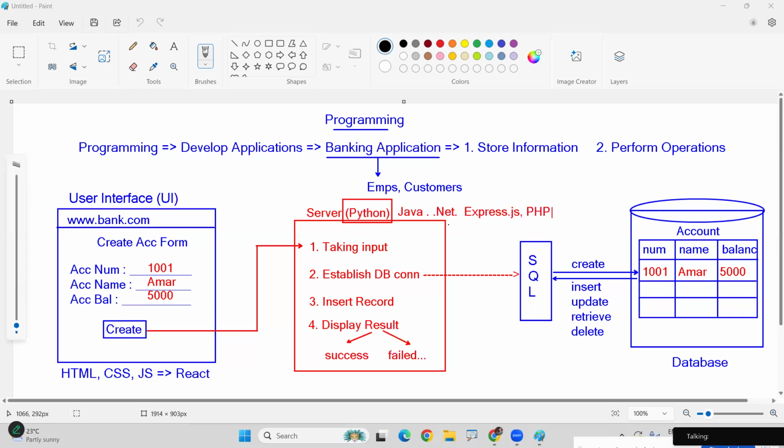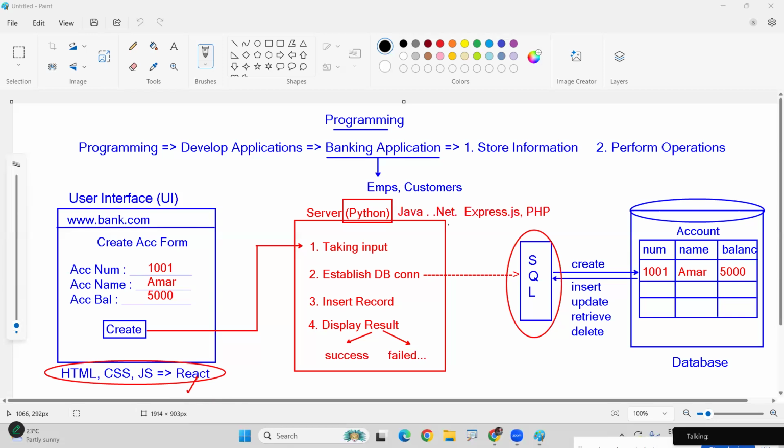That's it. Only the backend implementation, the server-side program, will change. The database will not change, SQL concepts only. The front end will not change: HTML, CSS, and JavaScript. In case of React, some people use Angular also, anything.